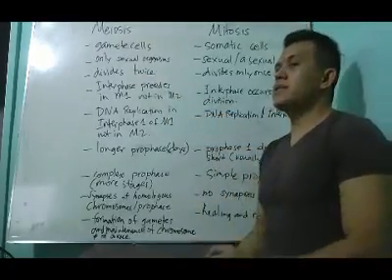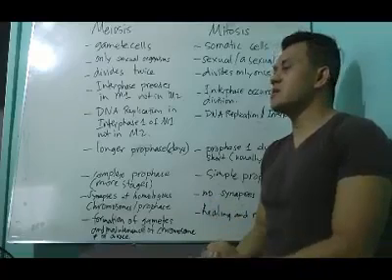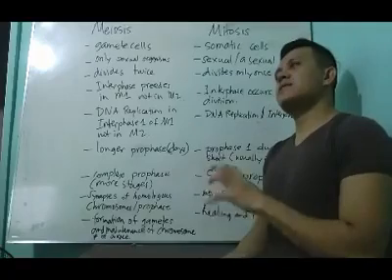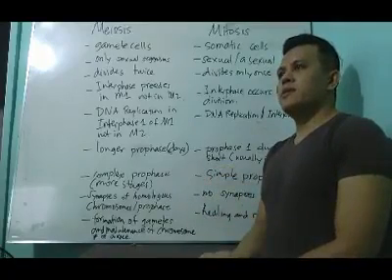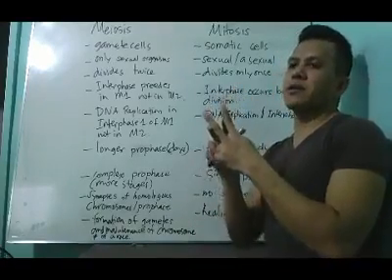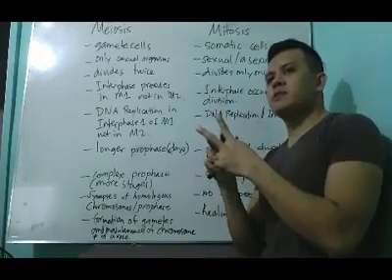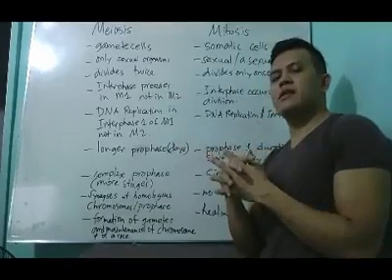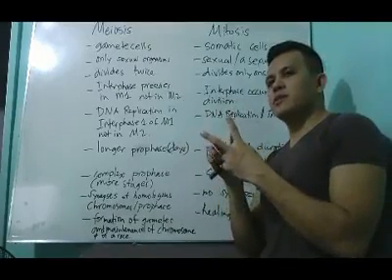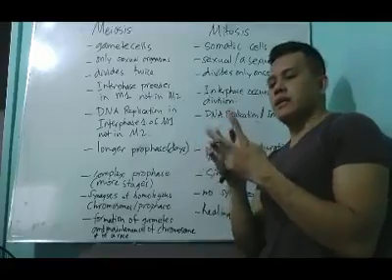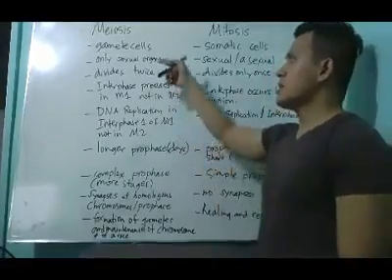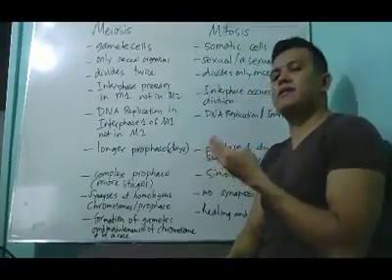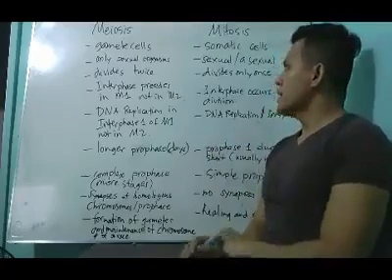Next one. Meiosis divides twice. We have two stages of meiosis. In the first stage, it produces two daughter cells, and these two daughter cells, having the same number of chromosomes as the parent cells, are going to divide again in the second stage of cellular division, and each of them will produce two daughter cells. So in meiosis, we have four daughter cells all in all after the cellular division is completed.